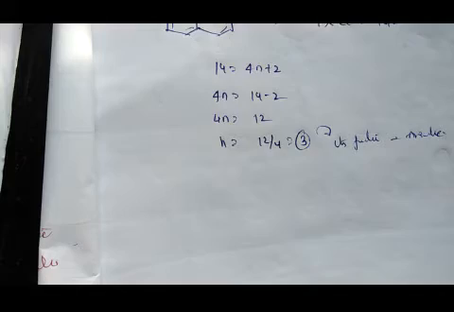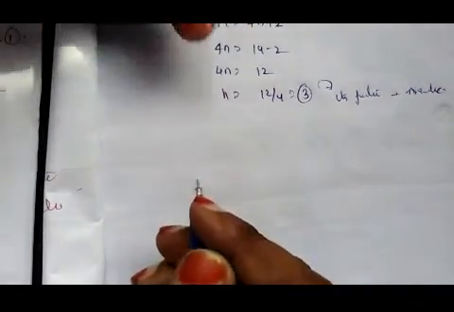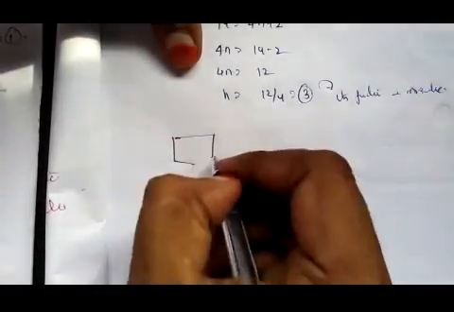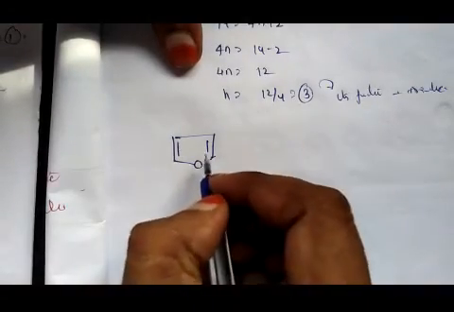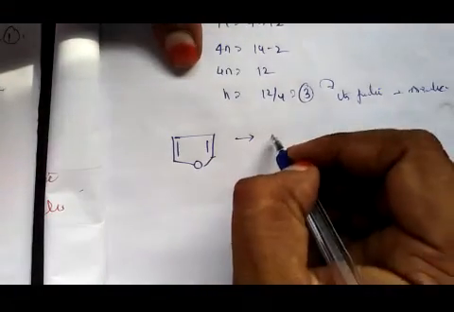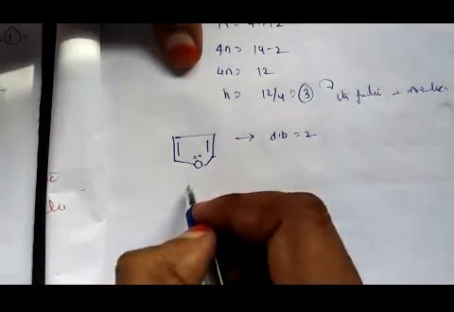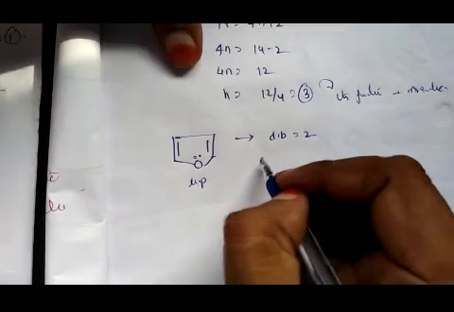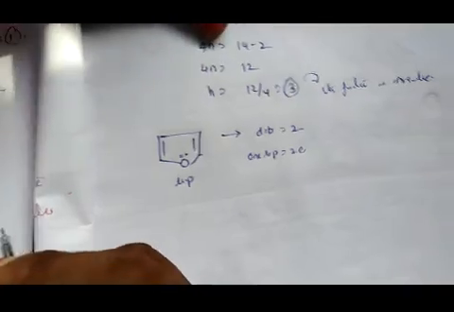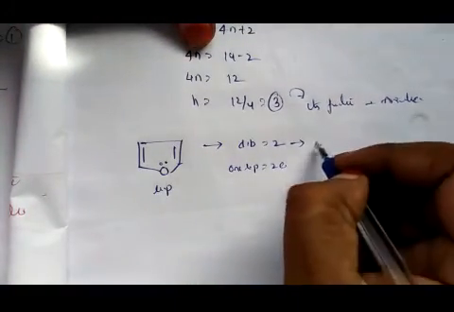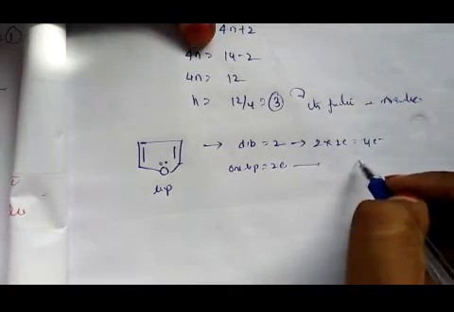We'll take another example here. Here we have 2 double bonds, but this oxygen has a lone pair. One lone pair gives 2 electrons. So 2 double bonds into 2 electrons is 4 electrons, and the lone pair gives 2 electrons.